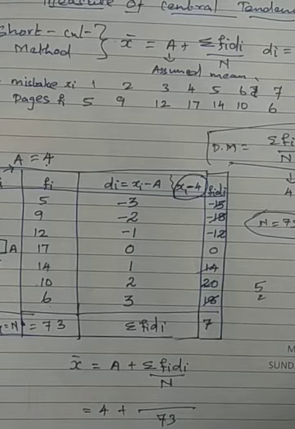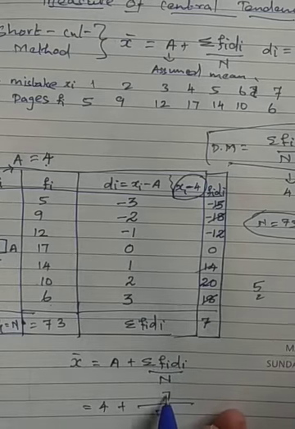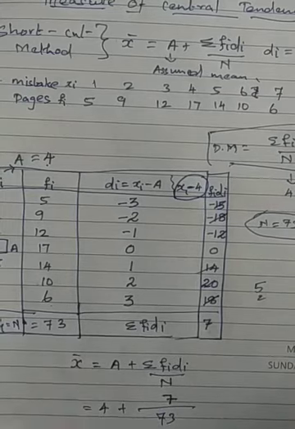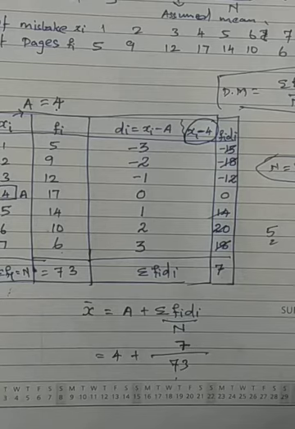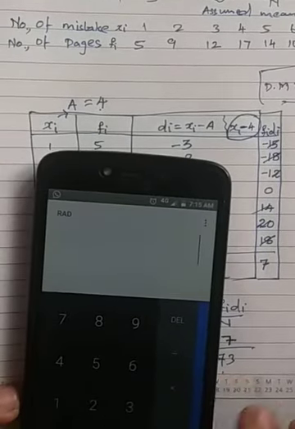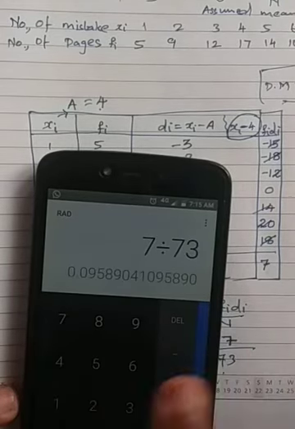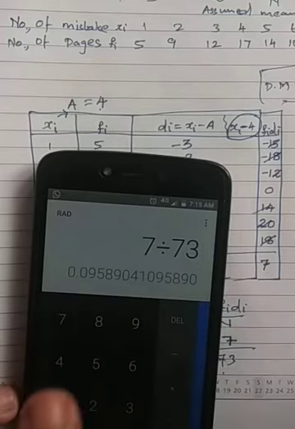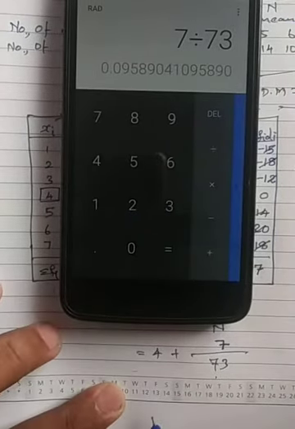Now what we are going to do here, you have to substitute. Sigma Fi Di value is what? 7. So just add 7 here. Since I told you we can use our ordinary calculator, I am going to use the calculator, just have a look. So we need to do 7 divided by 73. What's the value it's coming? 0.0958 is there. Taking up to 2 decimals, it will come 0.09.